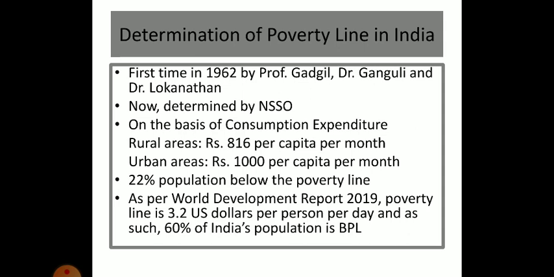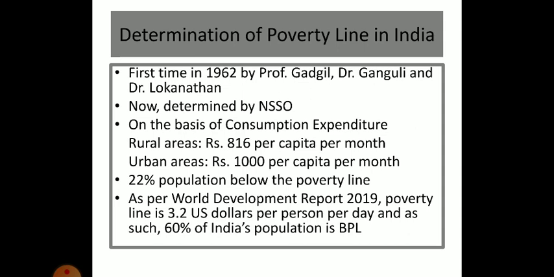So in India, this is the definition of poverty, and the poverty determination or measurement is done by NSSO. Now, according to this very definition, 22% population in India is living below the poverty line.